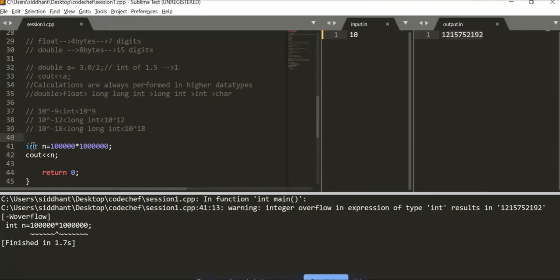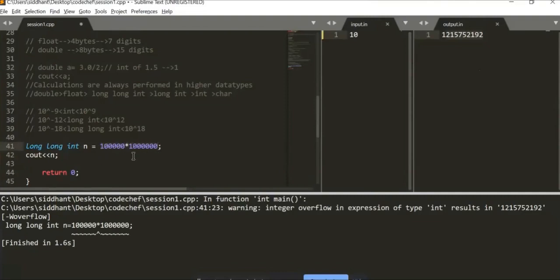So what we can do, we know that we can just add a long long over here. It should be able to contain it. But still we get the error of overflow. The reason for that, since we have learned recently the 3 by 2 thing, is that it calculates the whole thing in integer format.